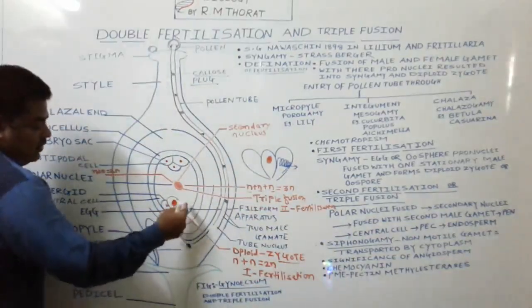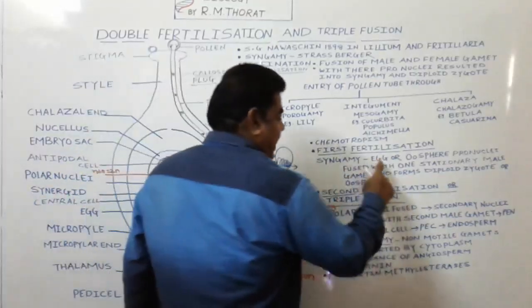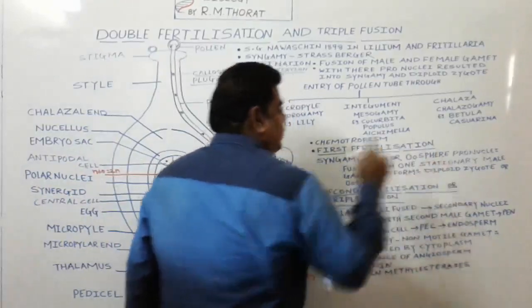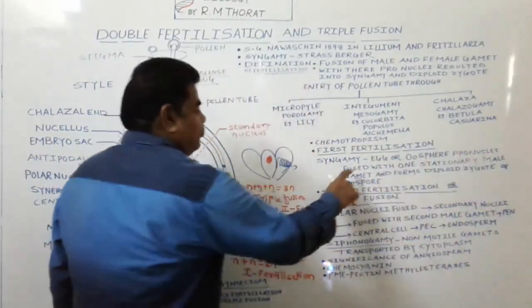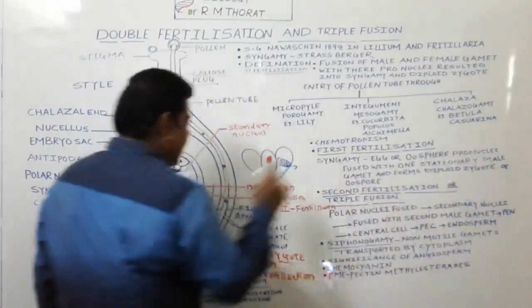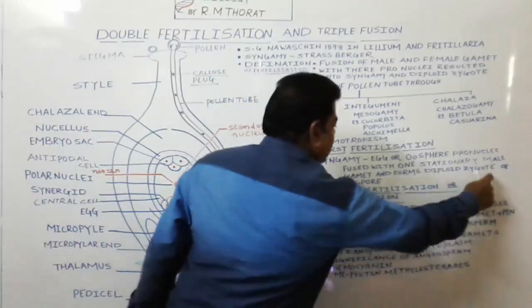In the first fertilization, one male gamete fuses with the egg, and we call it syngamy. The egg is also called the oosphere. The oosphere pronucleus fuses with one stationary male gamete and forms a diploid zygote.